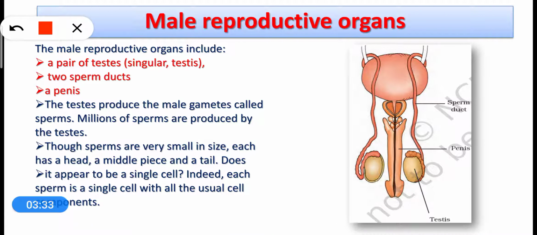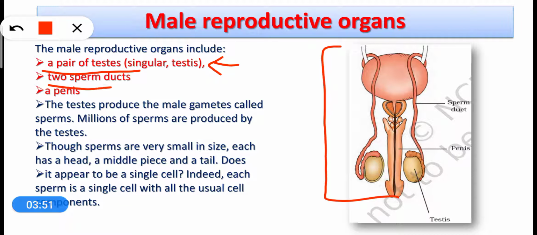Here you can see this is the diagram of all male reproductive organs. We can say the diagram of male reproductive system. So dear students, look at the names of the reproductive organs. There are a pair of testes and two sperm ducts plus one penis. Here you can see there are two testes, two sperm ducts, and this one is the penis. Right. The function of testes is to produce sperms.